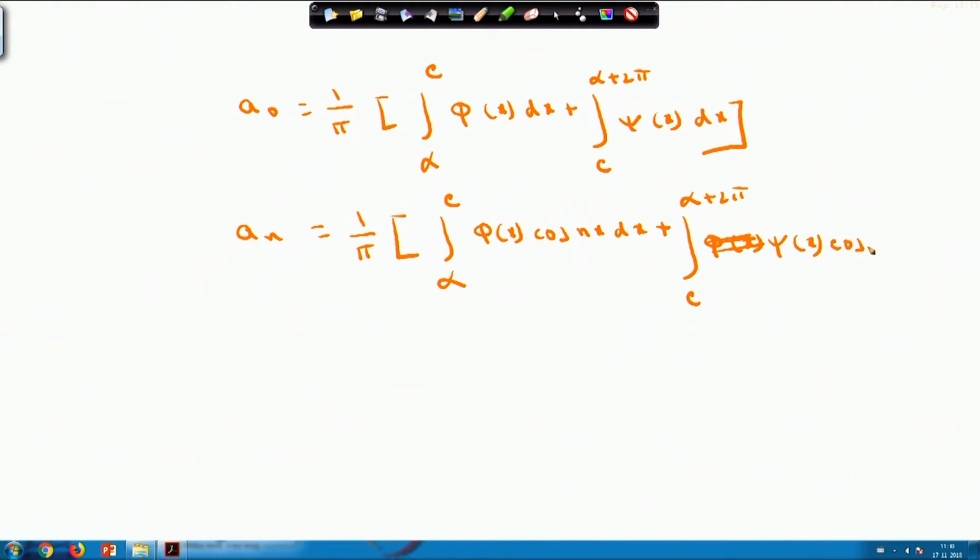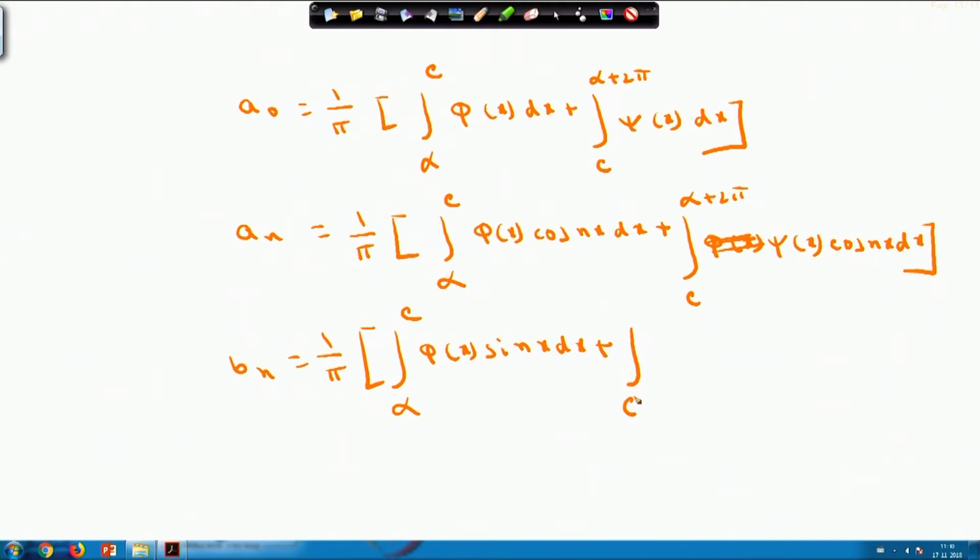psi(x) cos nx dx, and your b_n will be equal to 1 by pi, integral from alpha to c of phi(x) sin nx dx plus integral from c to alpha plus 2 pi of psi(x) sin nx dx. If there is a point of discontinuity at the point x equals c, then a0, a_n and b_n can be evaluated like this, alpha to c plus c to alpha plus 2 pi.